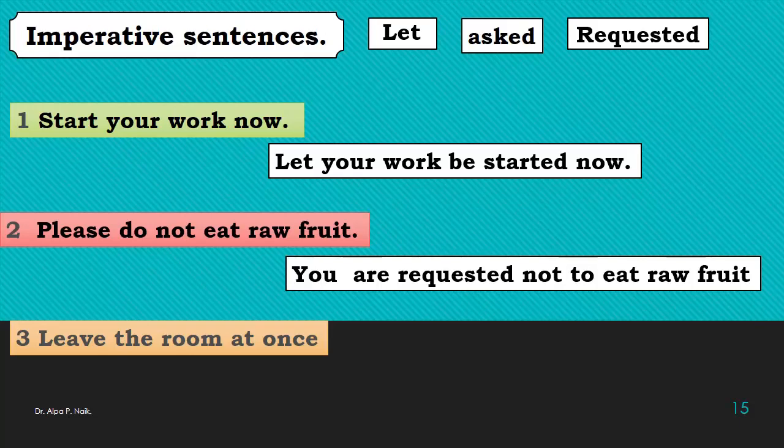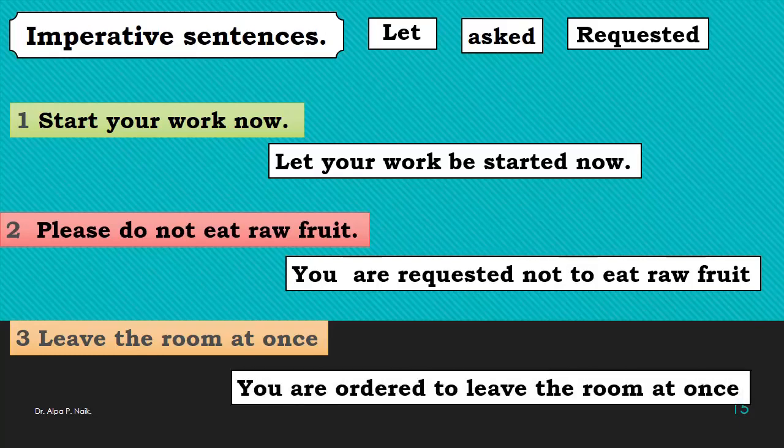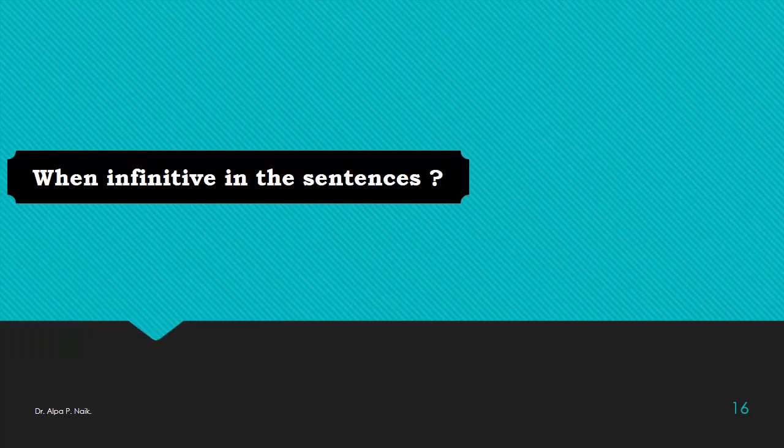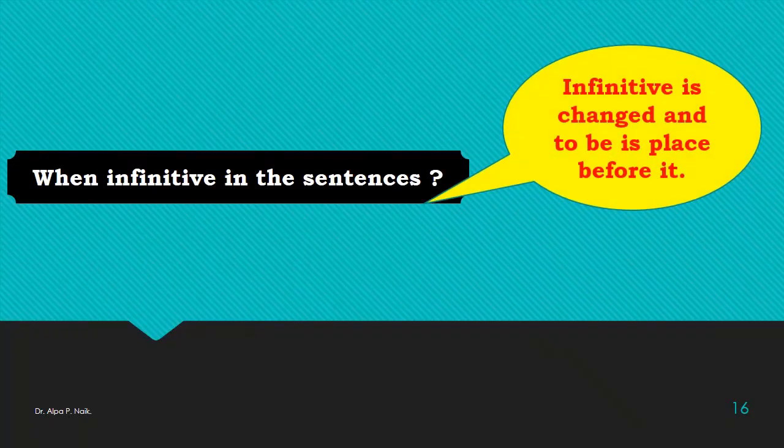Leave the room at once. This can be an order also. This can be you are asked to do this thing. So we'll write you are ordered to leave the room at once. Many times when an infinitive is in the sentence, what to do? The infinitive is changed and to be is placed before it.